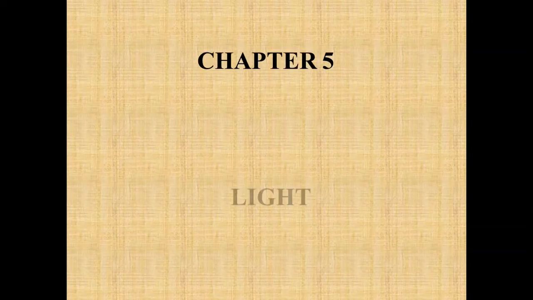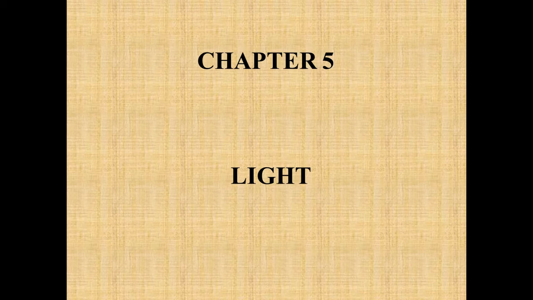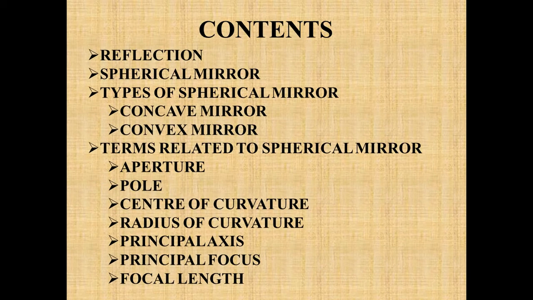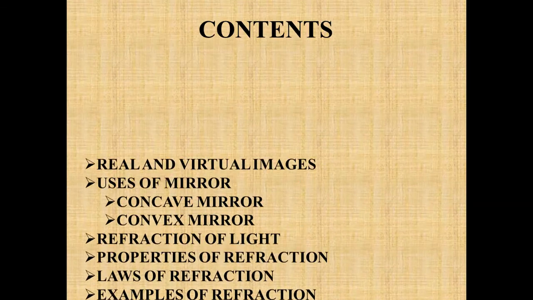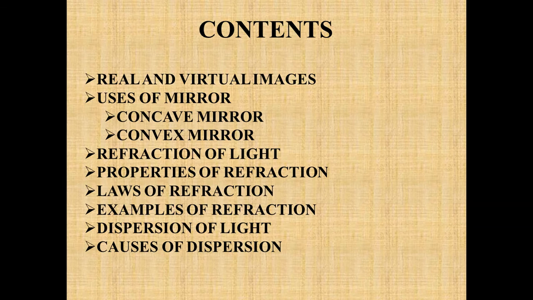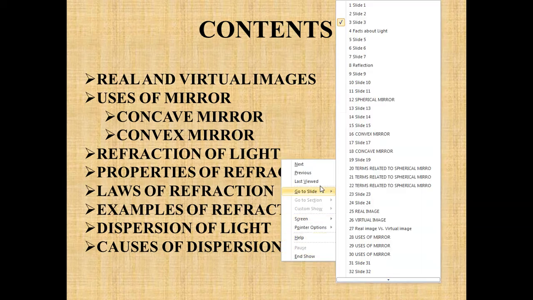So, we have started this chapter, light, and in this chapter, we have covered these contents: reflection, spherical mirror, types of spherical mirror, the terms that are related to spherical mirror, real and virtual images, and uses of mirror. So, today we will discuss refraction of light, its properties, laws of refraction, examples of refraction. Then at the last we will discuss the dispersion of light and its causes.